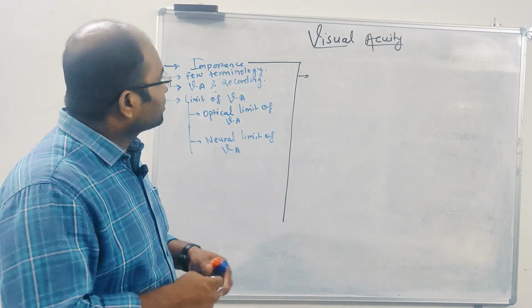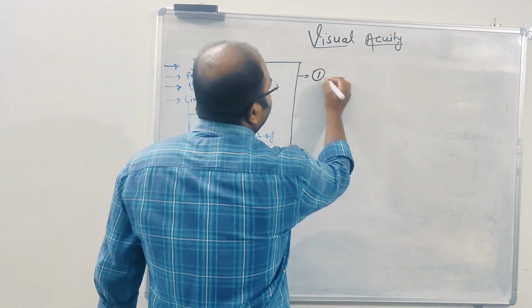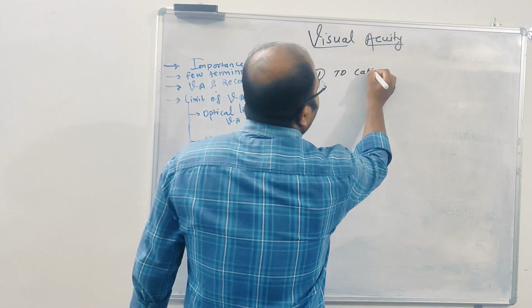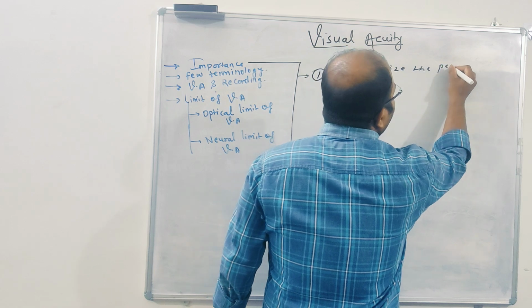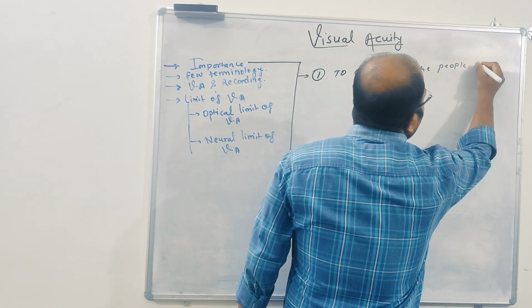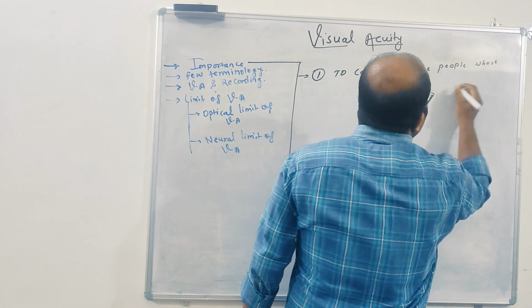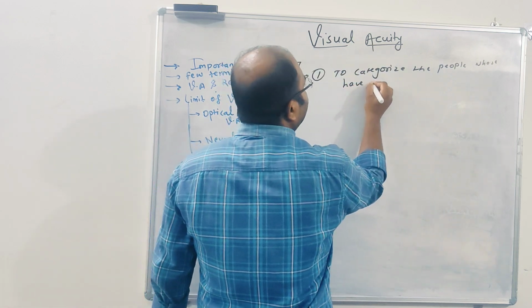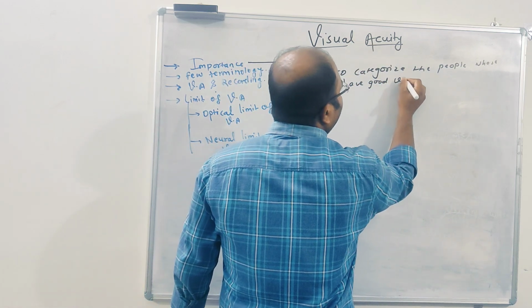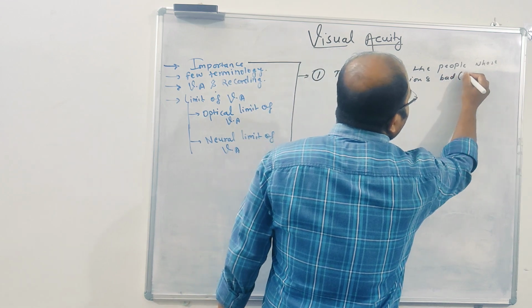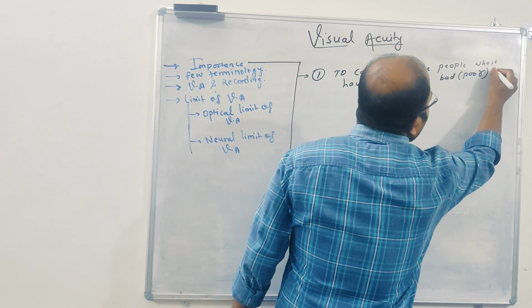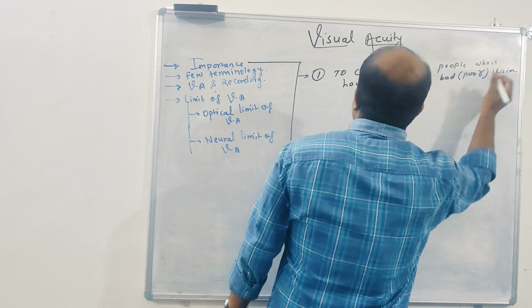So first you can write: to categorize the people who have good vision and bad vision, or we can say poor vision. Okay.